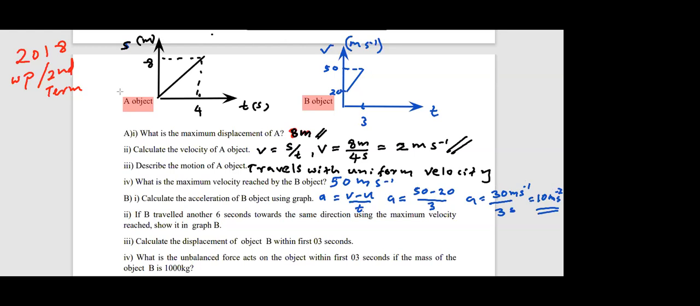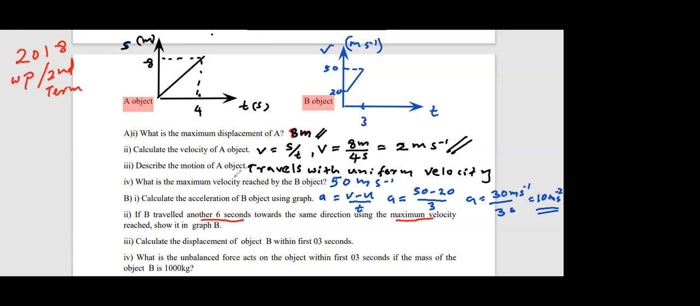Part 2. If B travels another 6 seconds towards the same direction using the maximum velocity reached, show it in the graph. Object B, second graph. That means with the same maximum velocity it is going to move, so you have to show that in the graph. I'll draw the answer here. 6 more seconds moving at the same velocity.